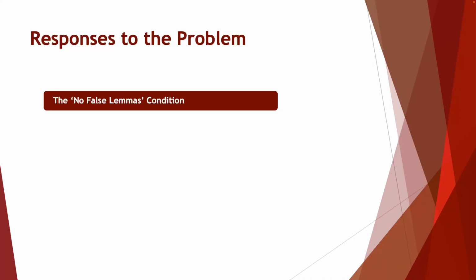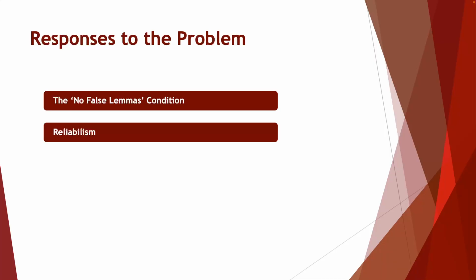But again, this is not universally accepted, and it can face challenges in more complex Gettier cases. We might get to that in more advanced lessons in the future, but generally, this is a condition you slip into the justified true belief definition in order to get around these Gettier cases, like the Smith and Jones example.